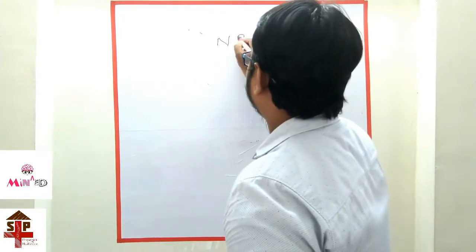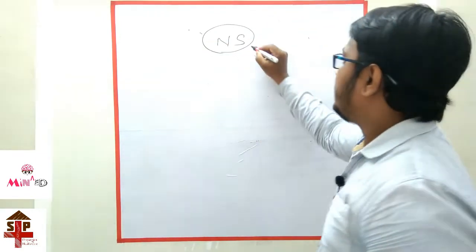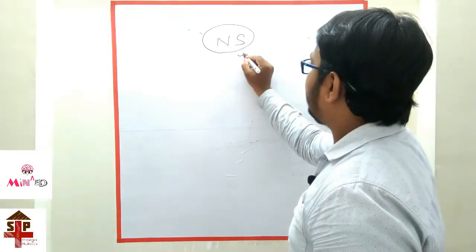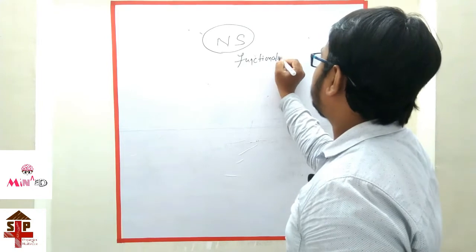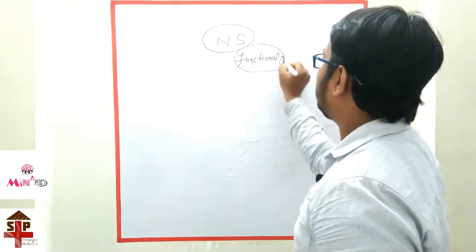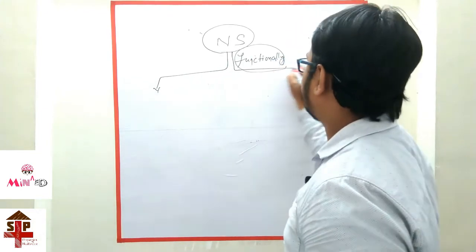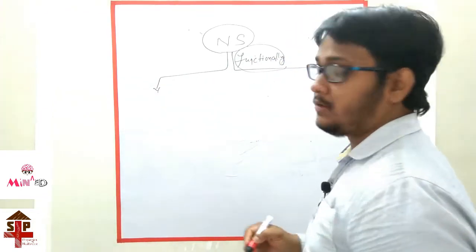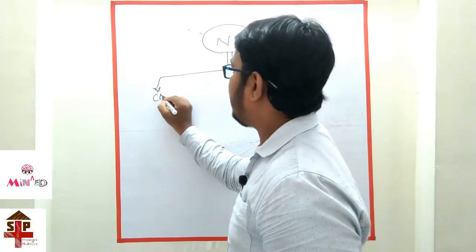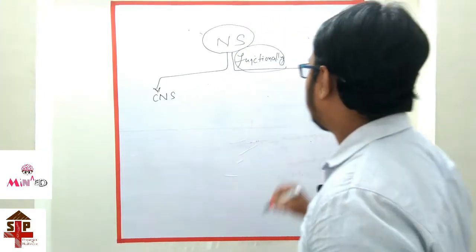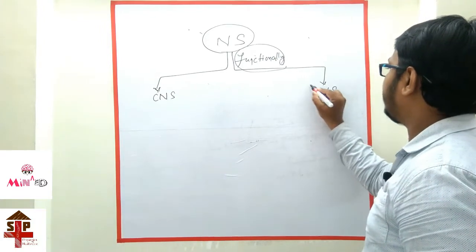So the nervous system is divided functionally into two parts, two types. First, central nervous system and peripheral nervous system.